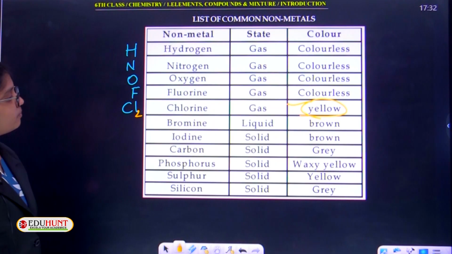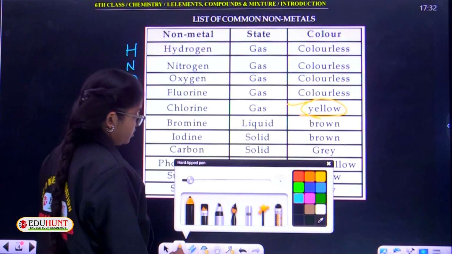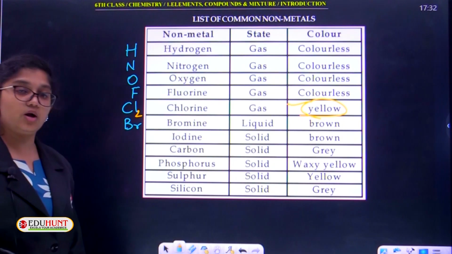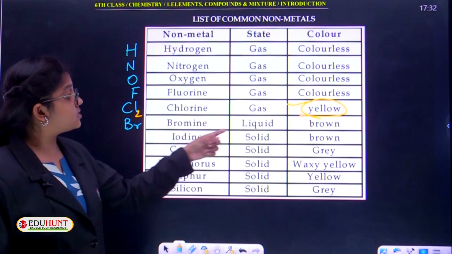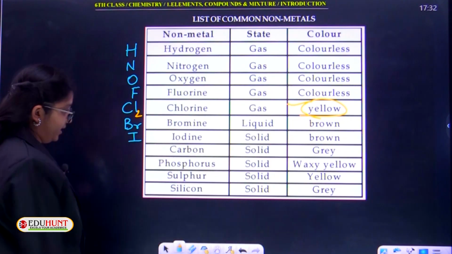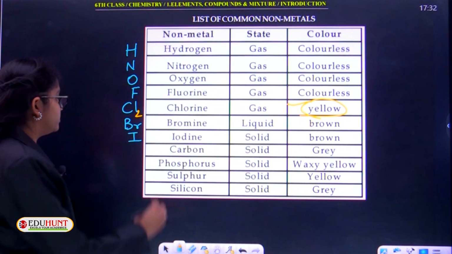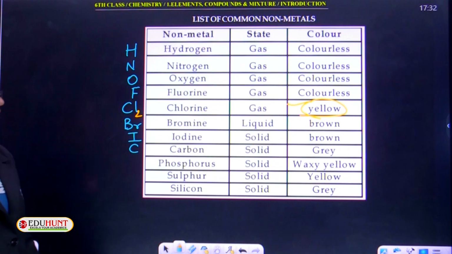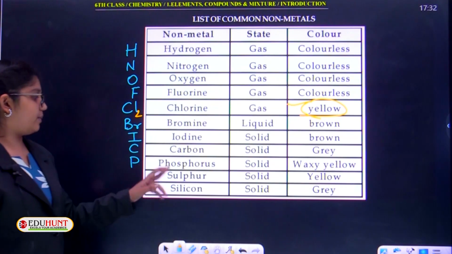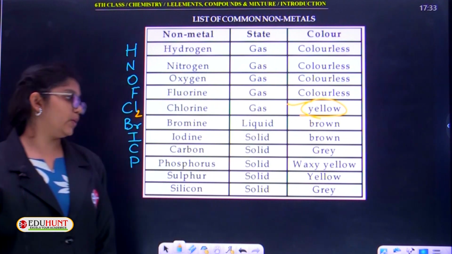Bromine is liquid at room temperature and it has a brown color. The symbol of bromine is Br, capital B and small r. Iodine is solid in nature and it is also brown in color. Iodine symbol is capital I. Carbon is also solid and it is gray in color. Carbon symbol is C. Next is phosphorus, symbol capital P, state solid, and the color is waxy yellow.